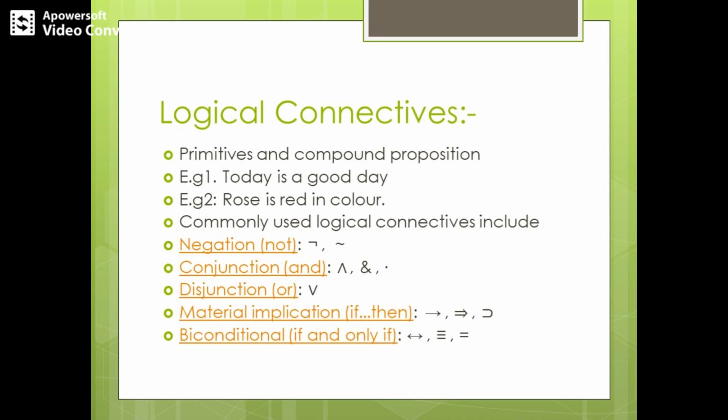They are basic, and we use these two examples to form the compound proposition, right? They serve as a base from which we form the compound proposition using certain connectives. So these two examples are called primitives.